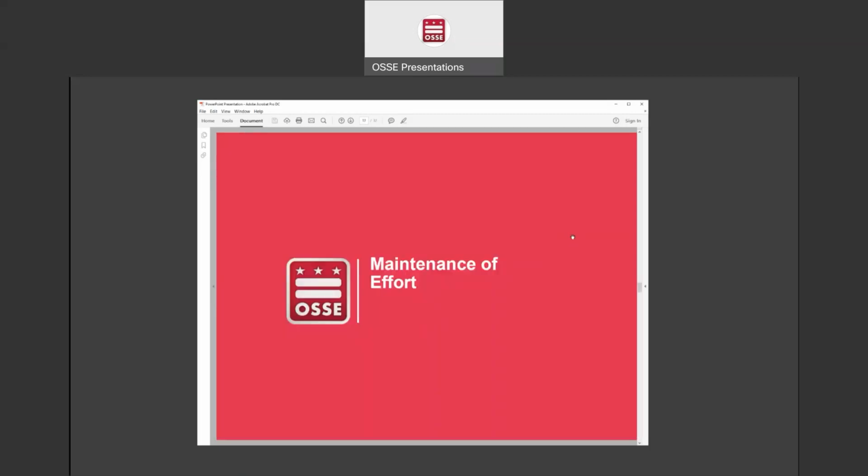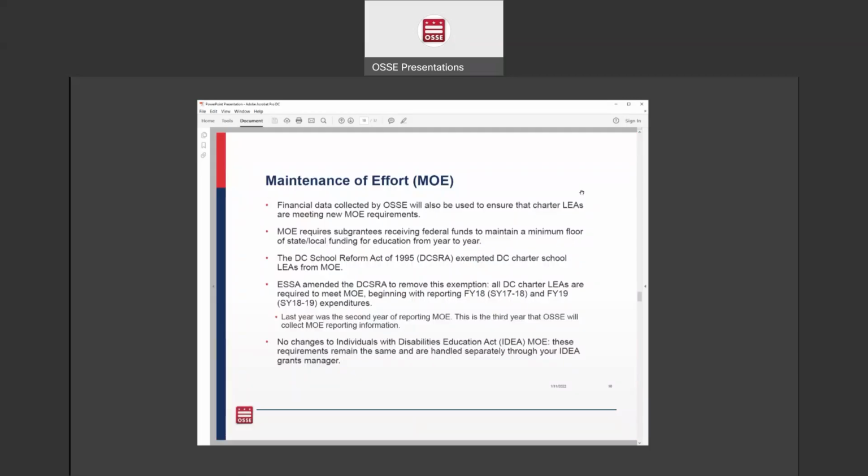So really quickly, I'm going to also talk about the maintenance of effort requirement. So the financial data that's collected by OSSE will also be used to ensure that charter LEAs are meeting the new maintenance of effort requirements. I say new, but this is the third year now that we will be doing the maintenance of effort requirement check. So what is maintenance of effort? It requires that subgrantees that are receiving federal funds maintain a minimum floor of state and local funding for education from year to year.